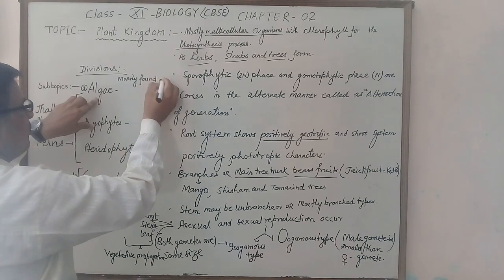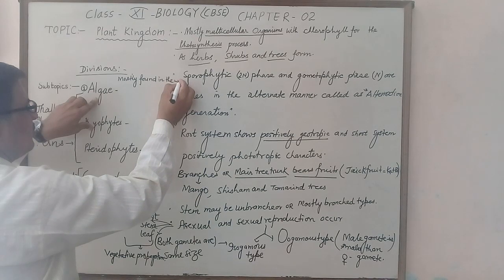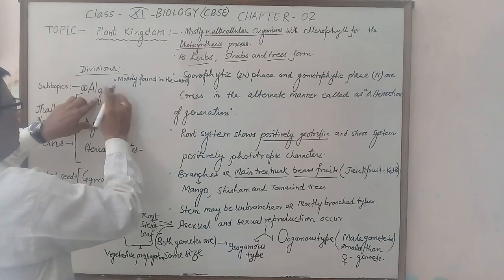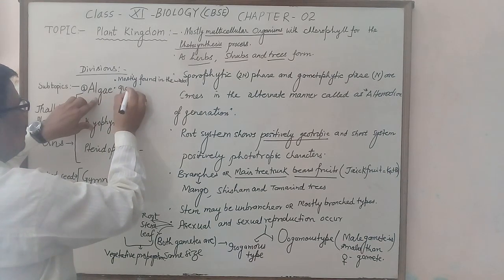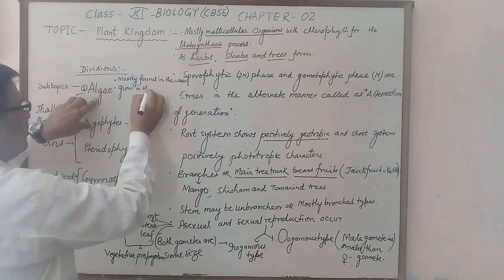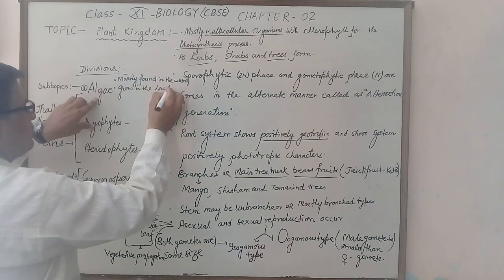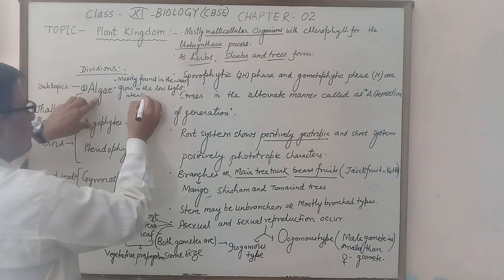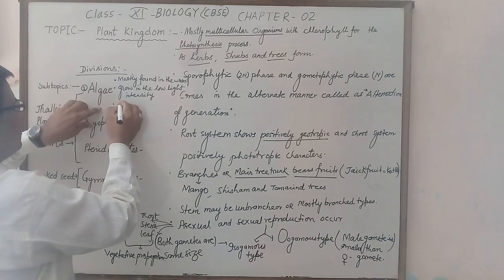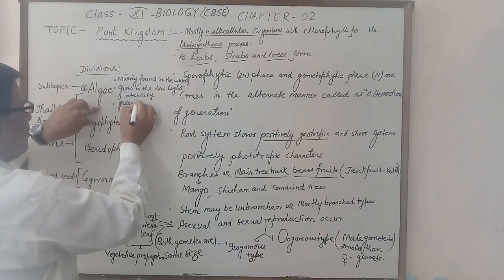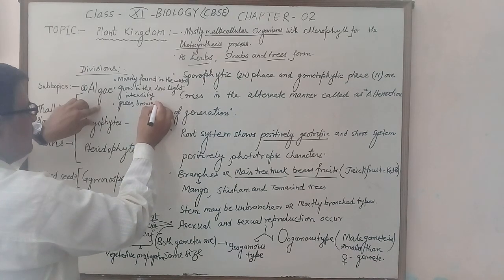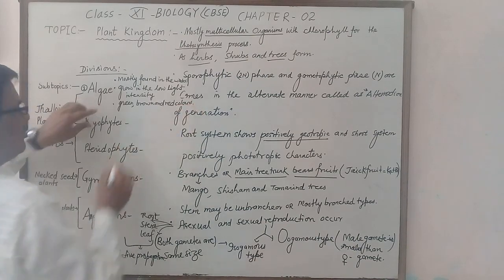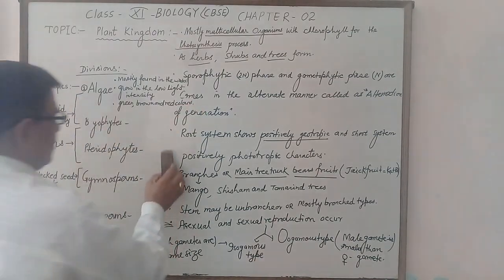This is the first character. Second, they grow in low light intensity. And third character is that they may be green, brown and red in color. Means many colors are found in the algae.